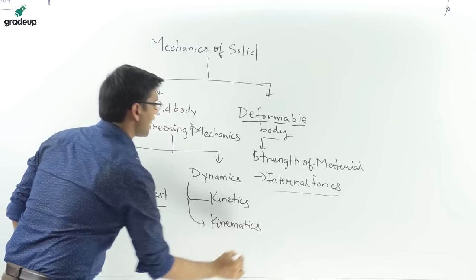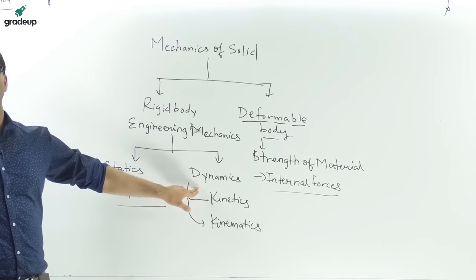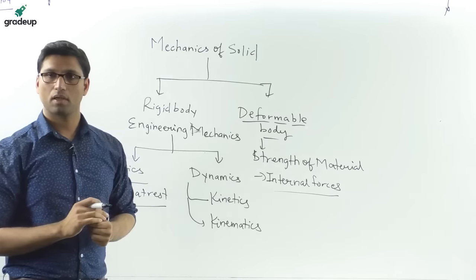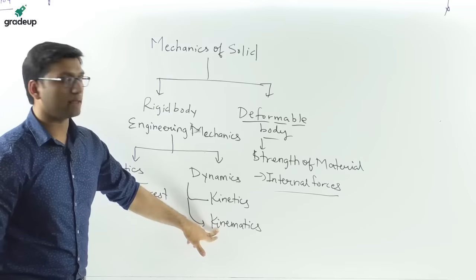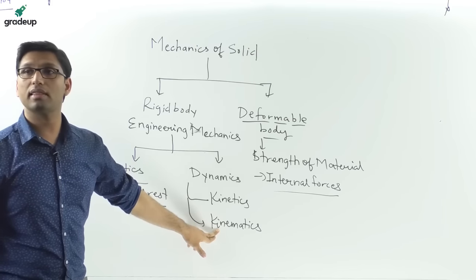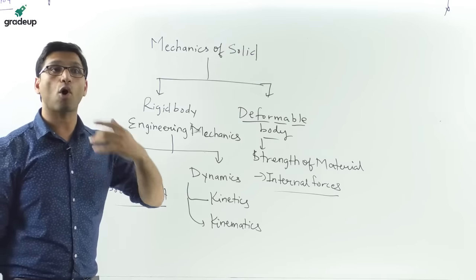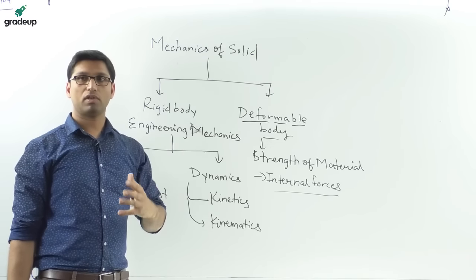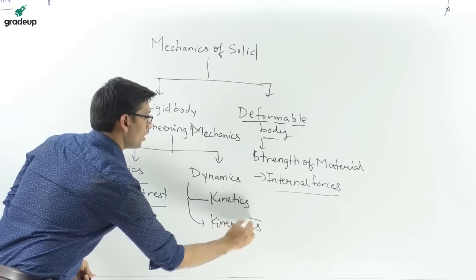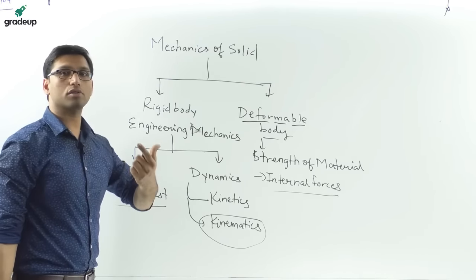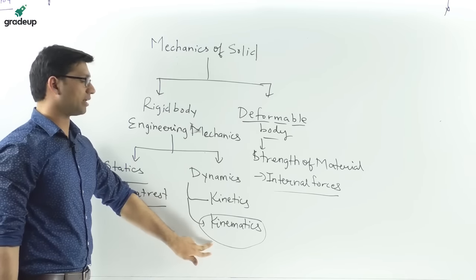Okay, so dynamics means motion. That means we study forces acting on a body which is in motion. But what is kinematics? Kinematics is the study of a body which is moving without considering the cause of motion. Without considering the cause of motion, that is kinematics. That is, if we don't consider the cause of motion for a study, then it is kinematics.